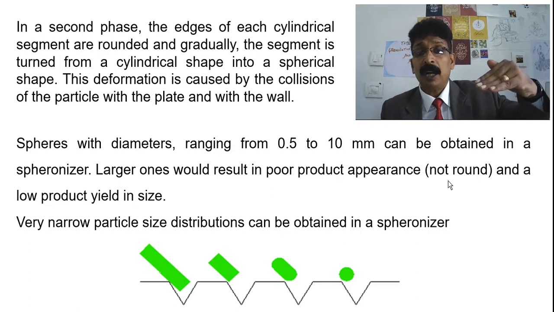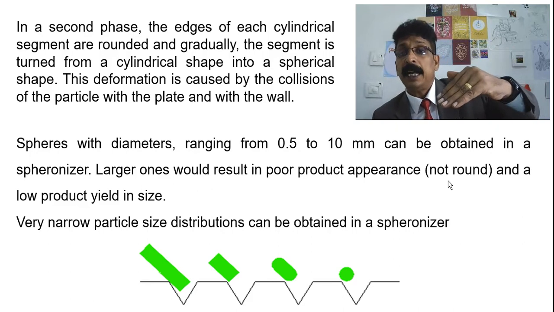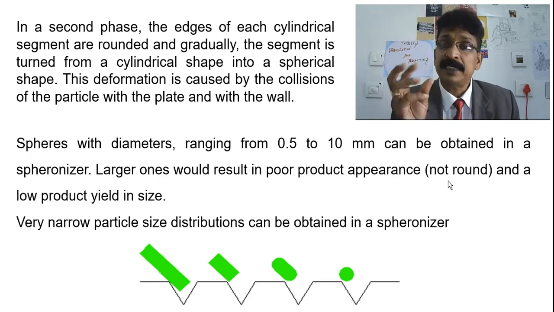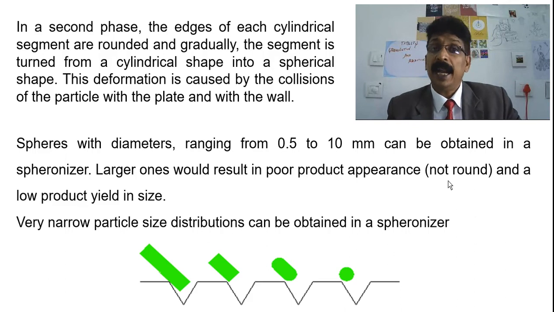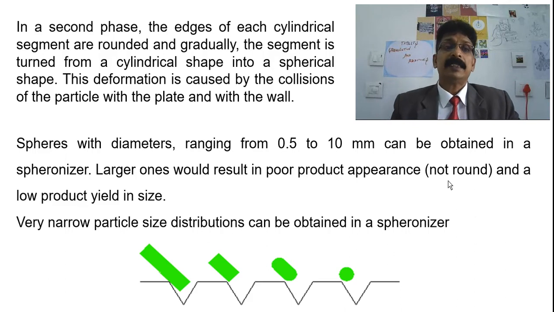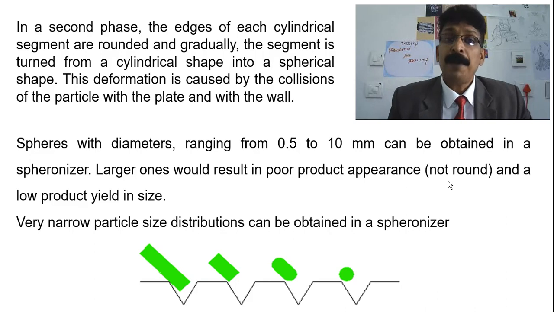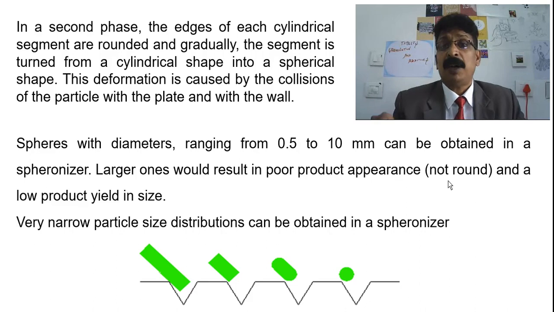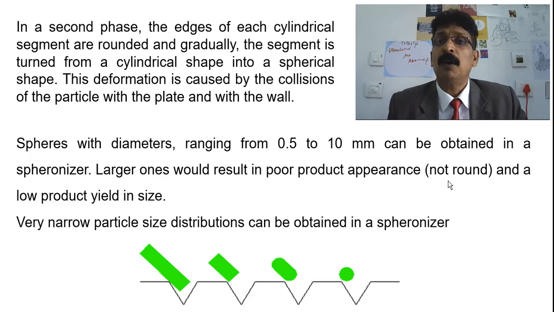The lengthy rods, when the rotation is there, first will be cut into two pieces, then again rotated by centrifugal force, it becomes oval, and then it becomes spherical. So this is the shape of the semi-solid granules which you obtain. In the second phase, the edges of each cylindrical segment are rounded, and gradually the segment is turned from the cylindrical shape into a spherical shape. This deformation is caused by the collision of the particles with the plate and with the wall.